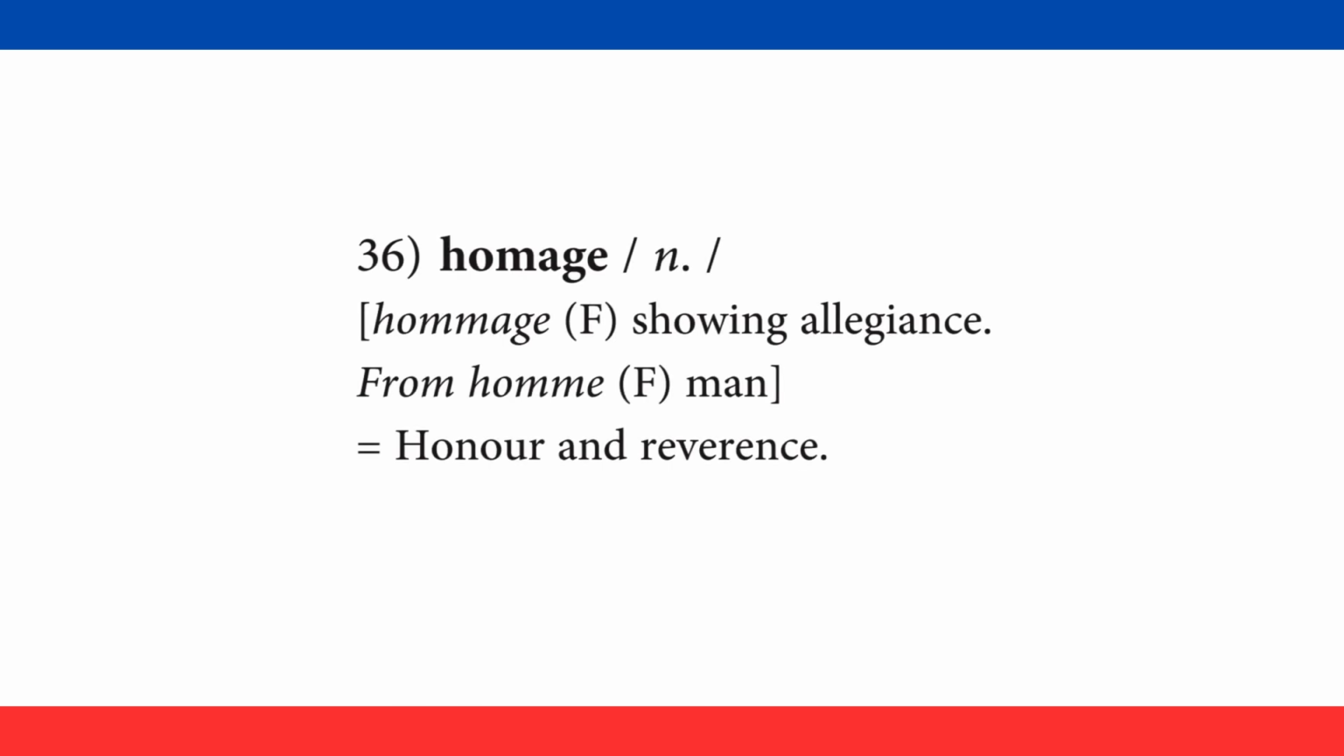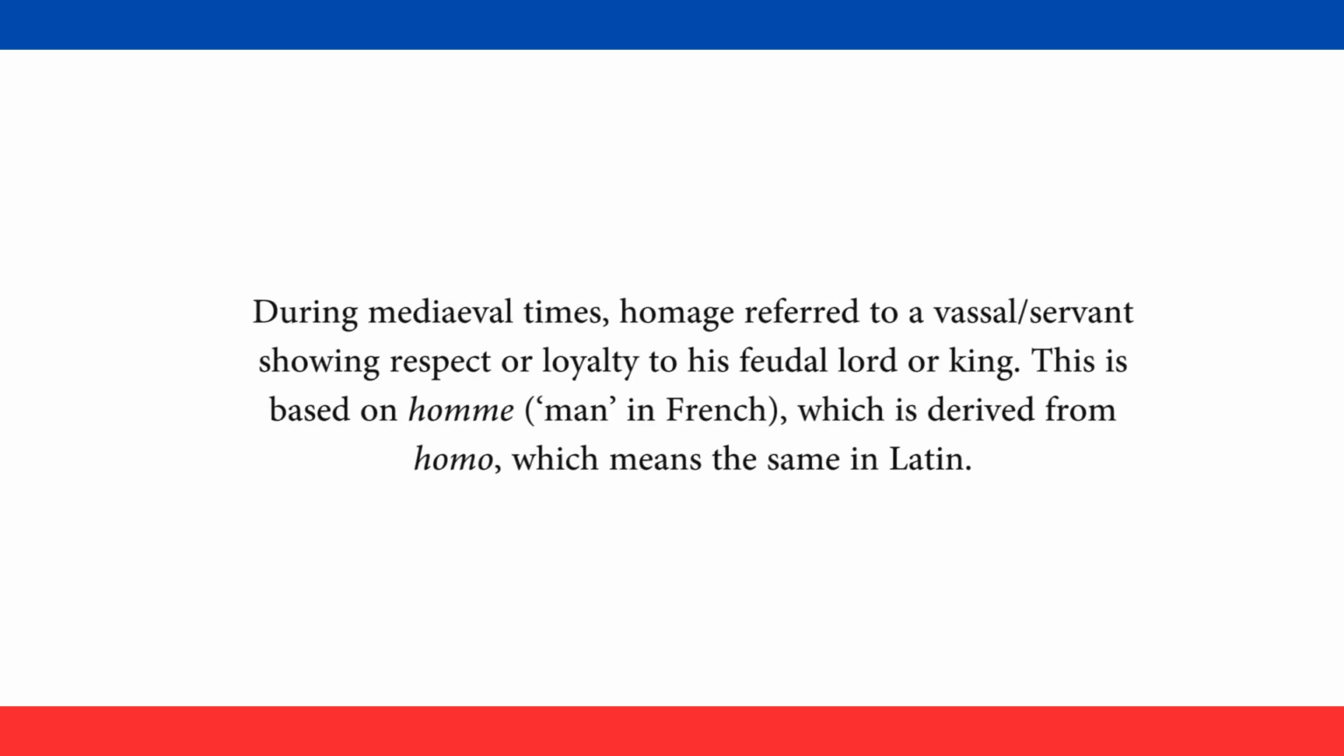The first word under this root will be 36, homage. A noun. This is derived from homage, a French word which means showing allegiance. This word comes from homme, French for man. It means honor and reverence. During medieval times, homage referred to a vassal servant showing respect or loyalty to his feudal lord or king. This is based on homme, man in French, which is derived from homo, which means the same in Latin.